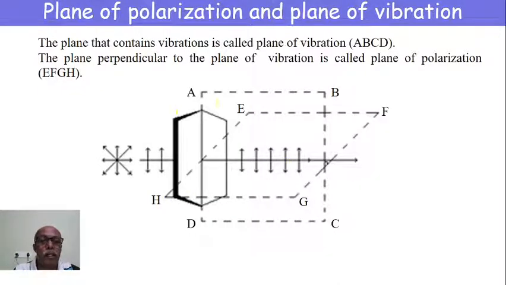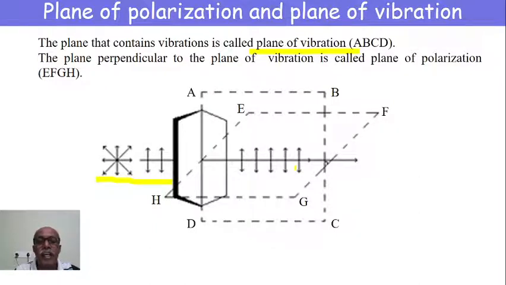We have considered a tourmaline crystal, and an unpolarized light is made to pass through the tourmaline crystal. The emergent light is found to be plane polarized, having vibrations in the plane of the screen. Now, the plane containing these vibrations, the plane ABCD, is called the plane of vibration. Plane of vibration is the plane containing the vibrations of plane polarized light.